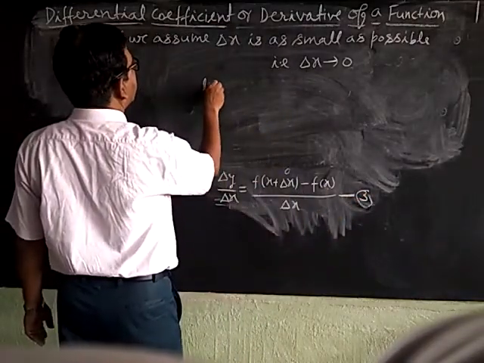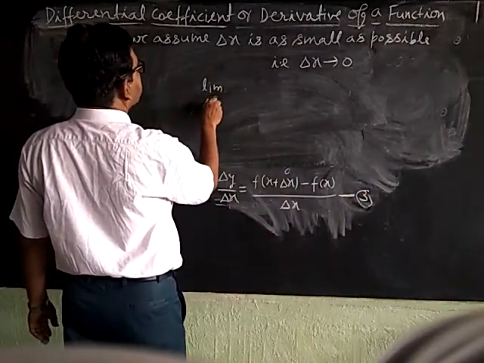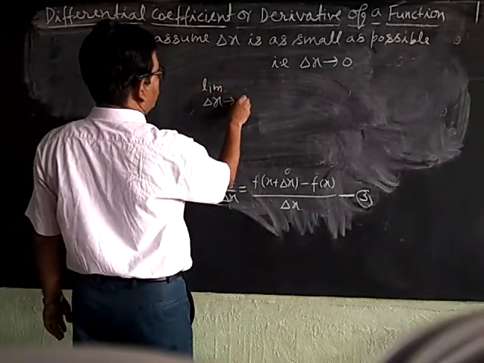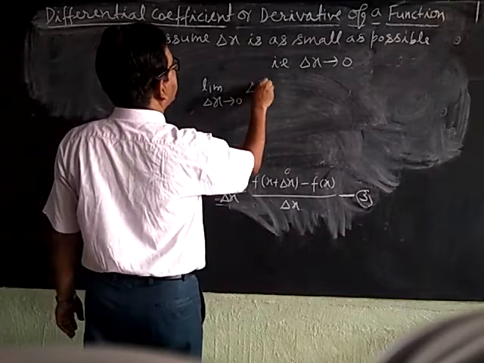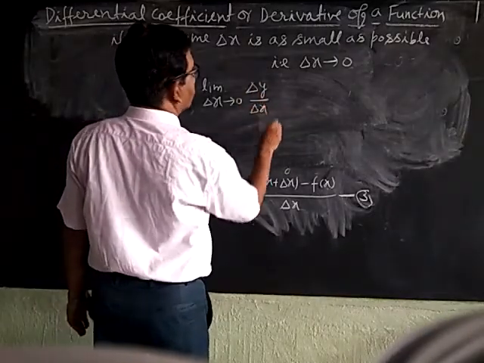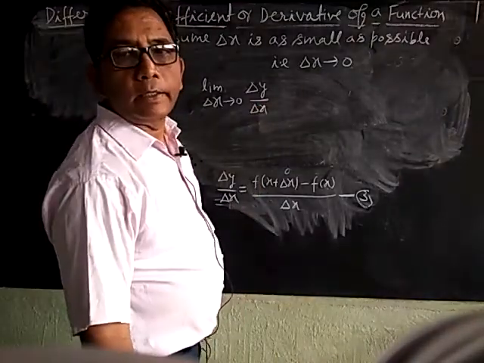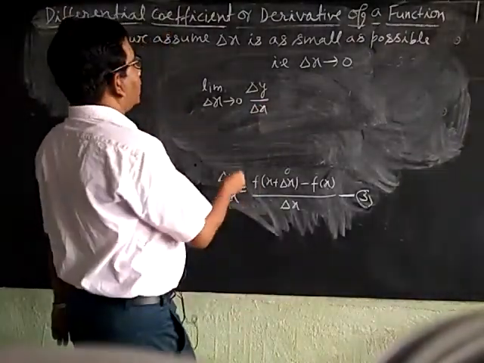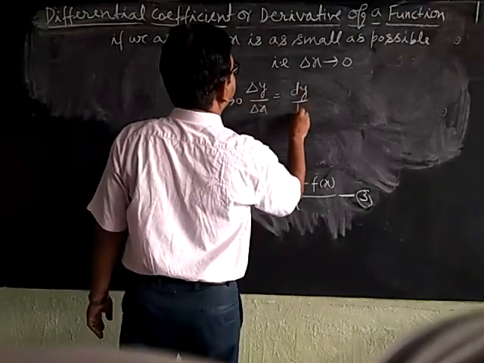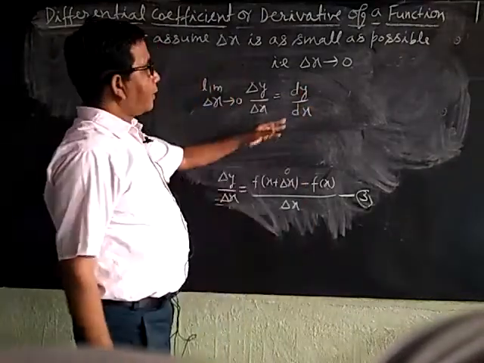Limit delta x tends to 0, delta y upon delta x. This can be written as dy upon dx.